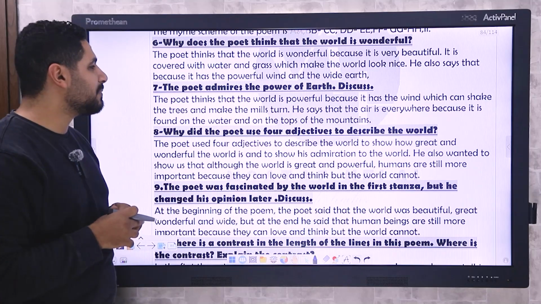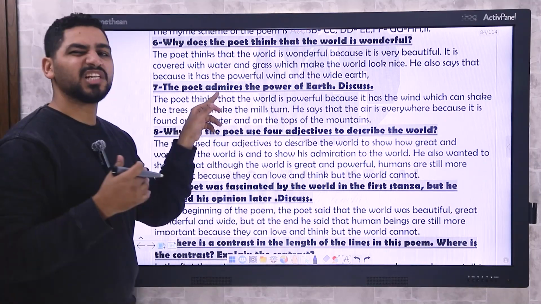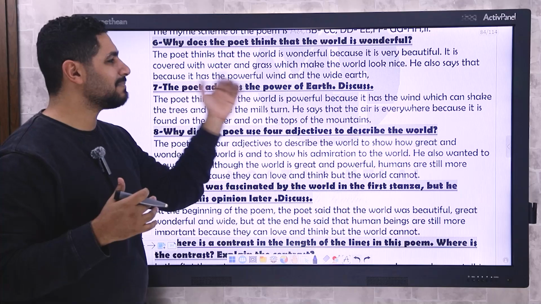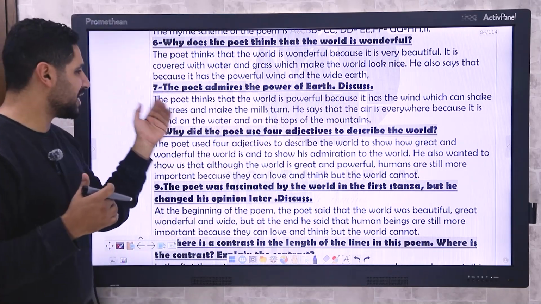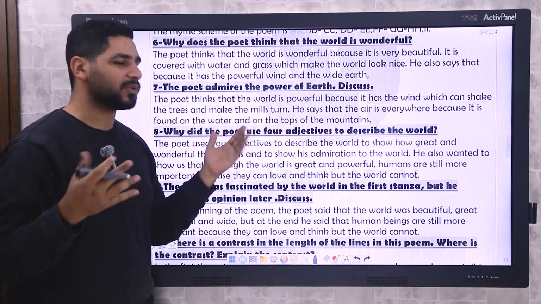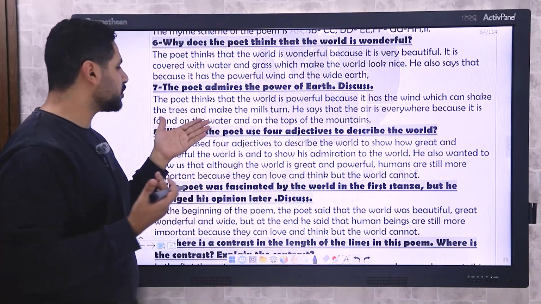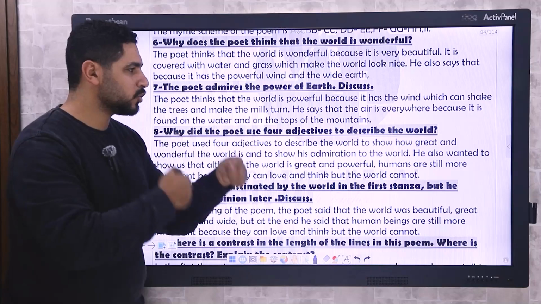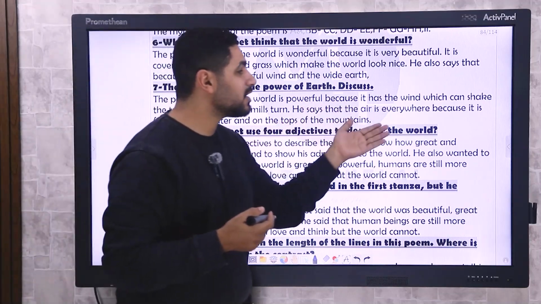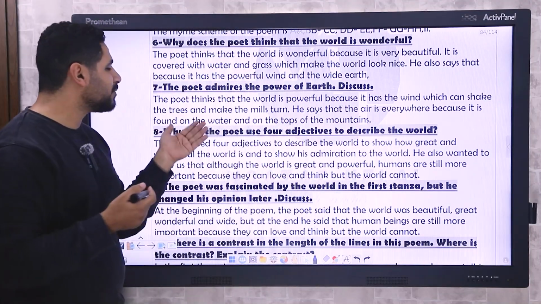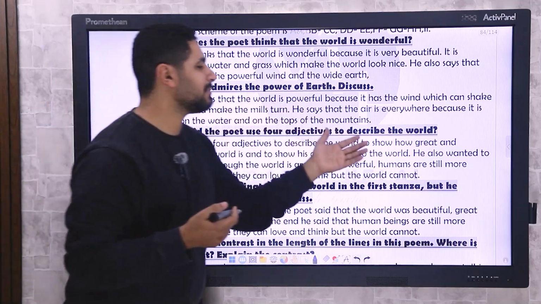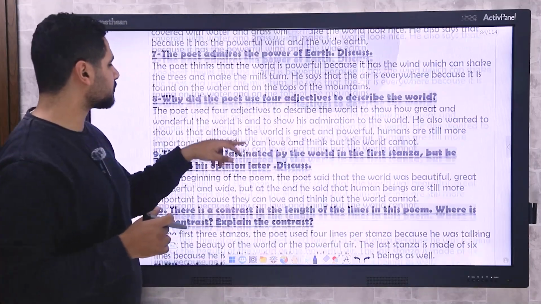Question 7. The poet admires. Admires means loves or likes. The poet admires the power of the earth. How? Yes, the poet thinks that the world is powerful. Why? Because it has the wind which can shake the trees and make the mills turn or move in a circle. He says that the air is everywhere because it's found on the water and on the tops of the mountains or the hills.